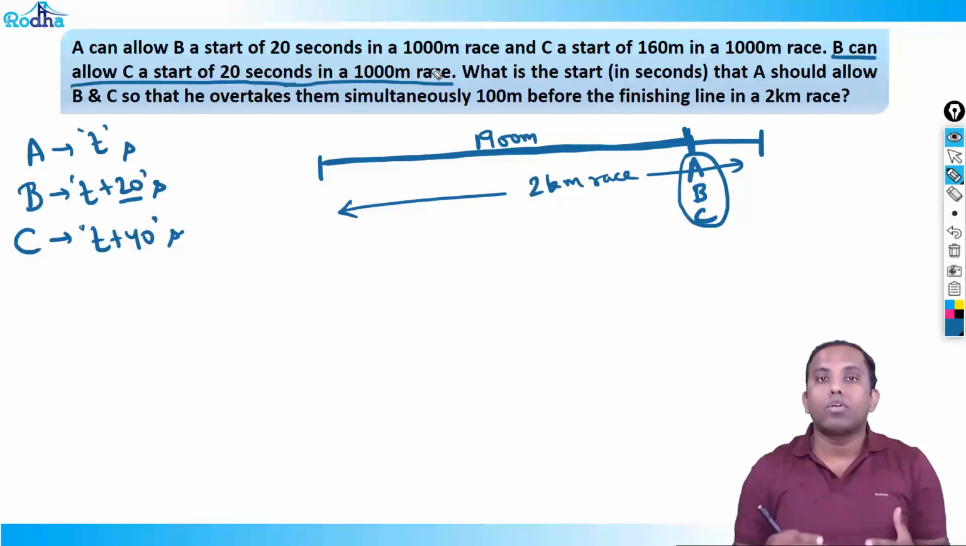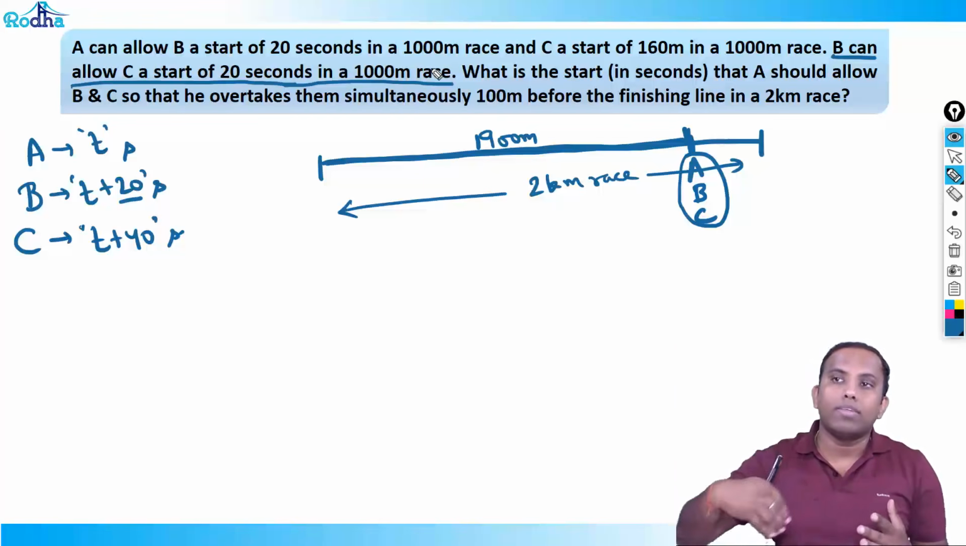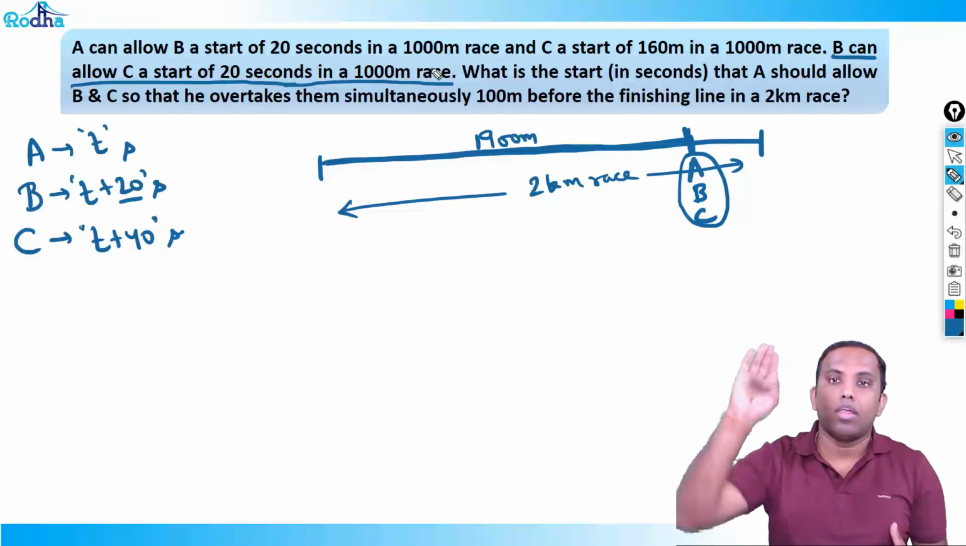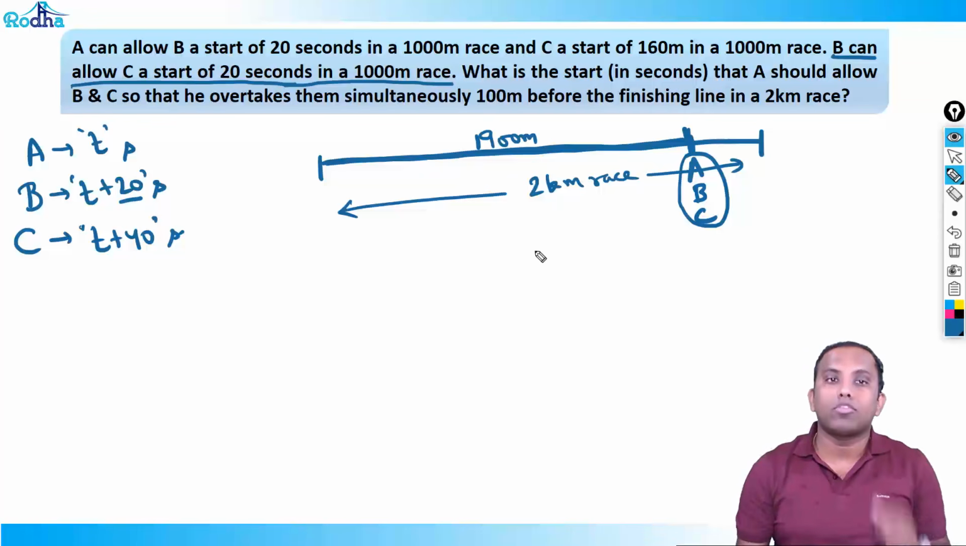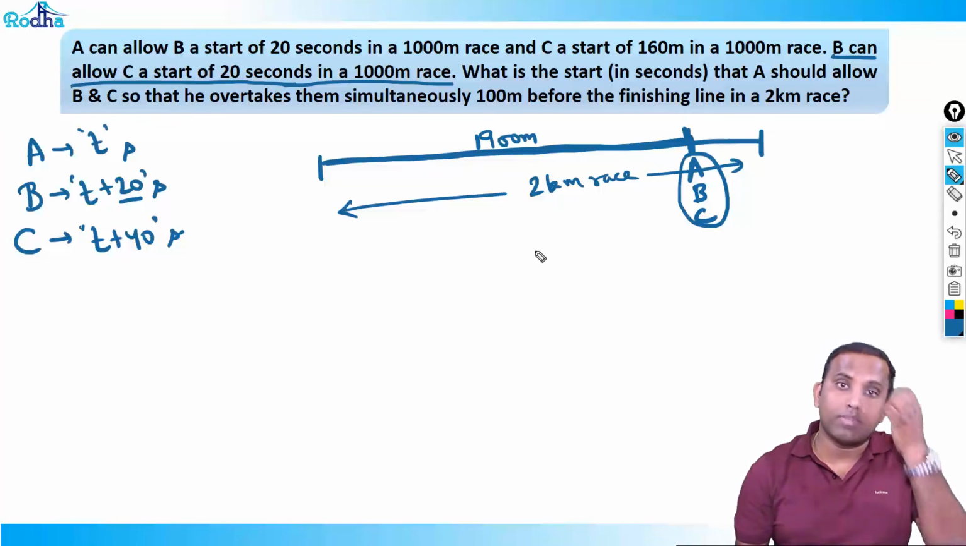That means afterwards he has to run, right? I told you the funda, right? If you're a faster runner and you're competing against a very slow runner, you don't want to lose the race, right? So you tell him, okay, you can maximum allow 20 seconds for him to run. After that you have to run, otherwise you will lose the race, right? That means B can allow C a start of maximum 20 seconds.